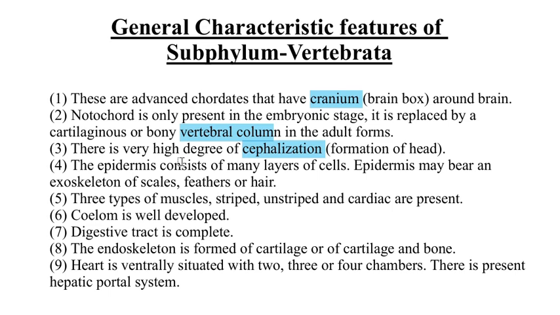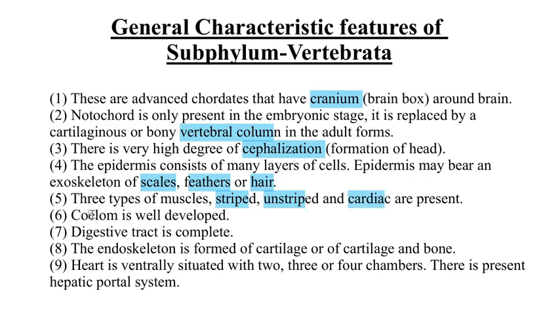The epidermis consists of many layers, and also bears scales. In fishes, the scales are present. In birds, the epidermis has feathers, and in mammals, the epidermis is covered by small hairs all over the body. There are three types of muscles, that is striped, unstriped, and cardiac muscles.